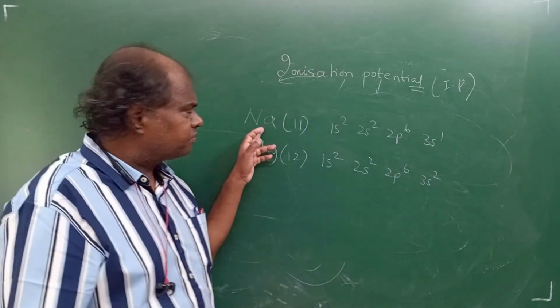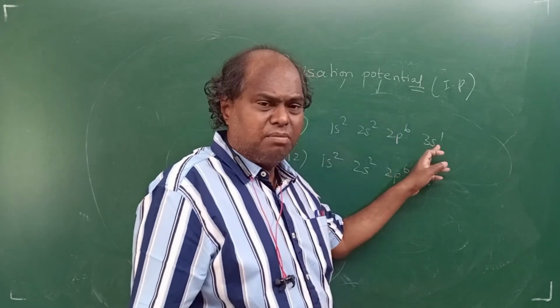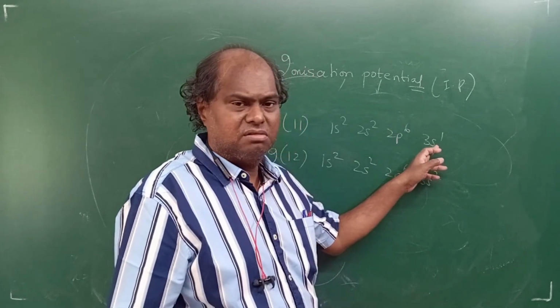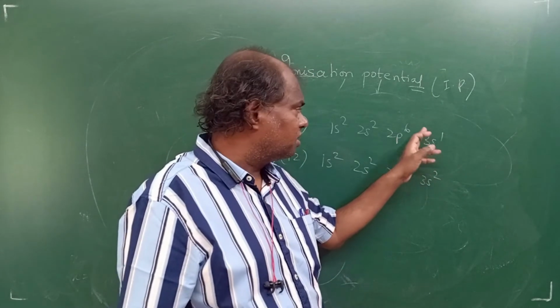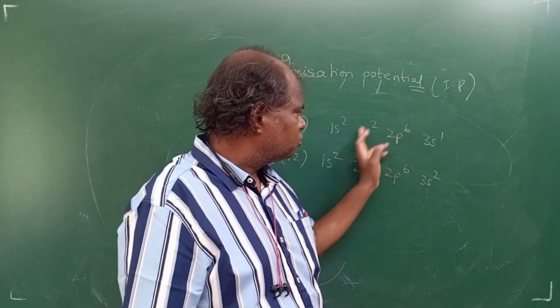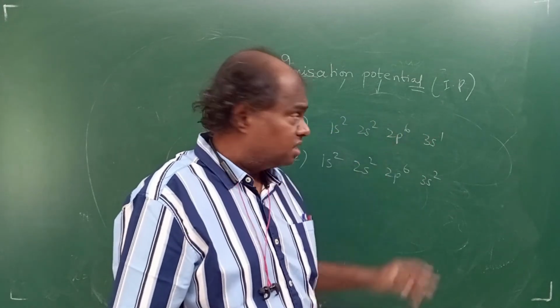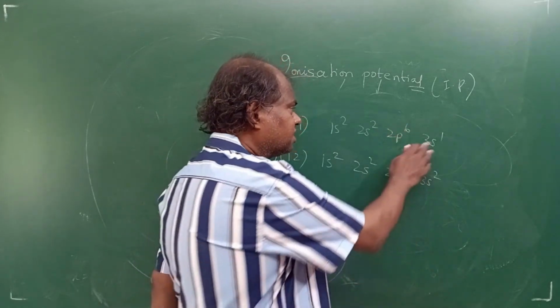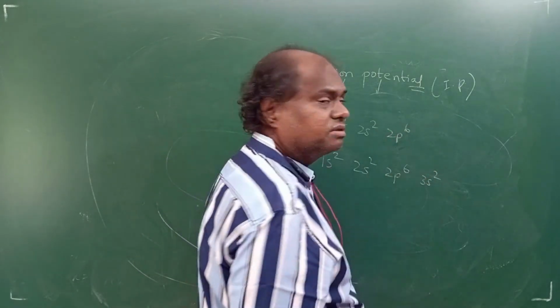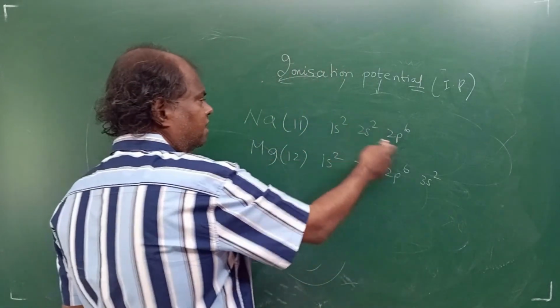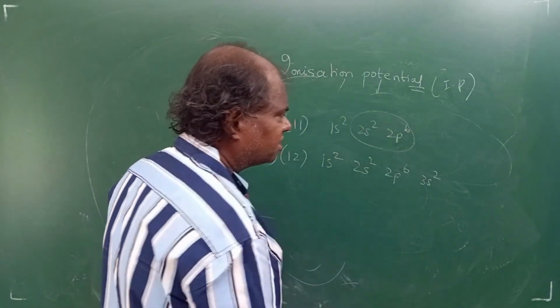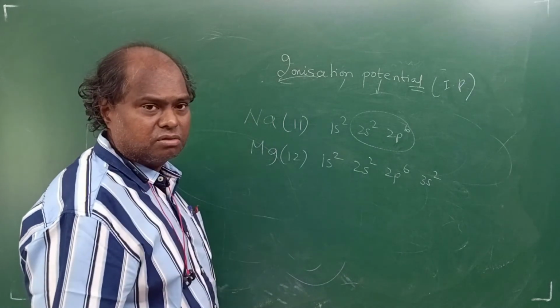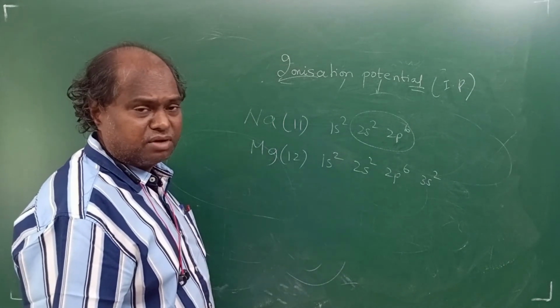Now students, for sodium, listen here. First electron will be very easy, correct? Because you will get octet. Remember octet rule? 2s2, 2p6. First electron easy. Second electron will be very tough for sodium, because once you remove this electron, the second will be very tough. Because you have to break a completely filled shell, right? Completely filled shell.